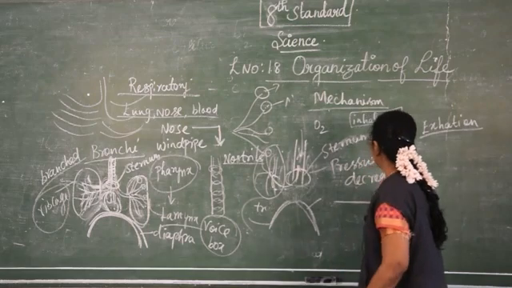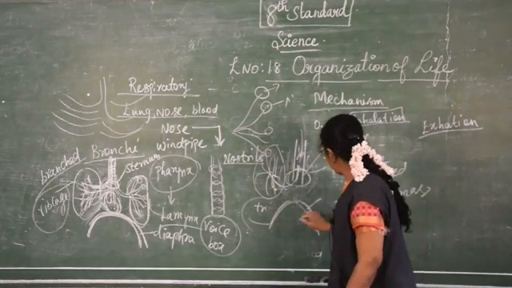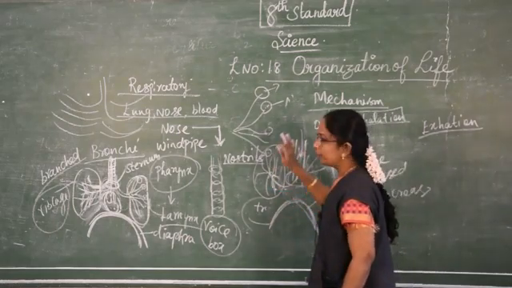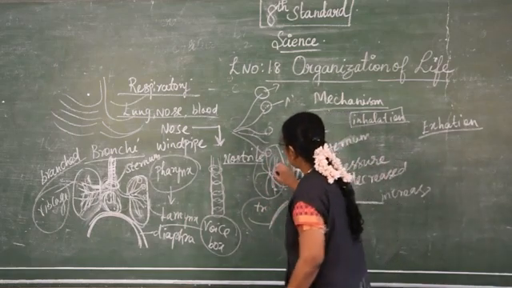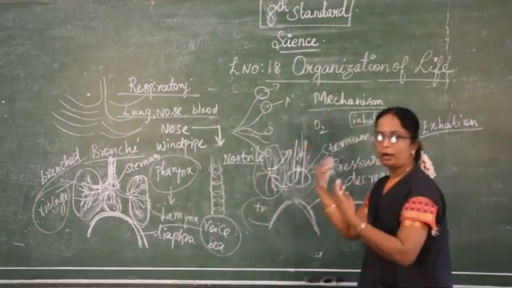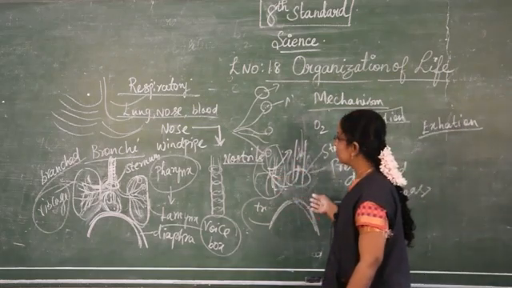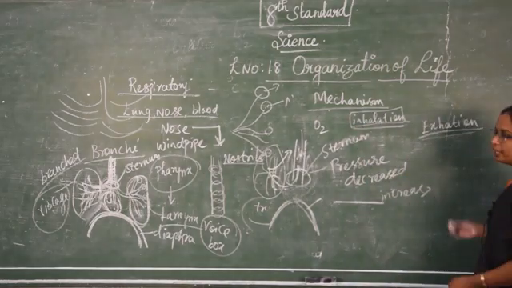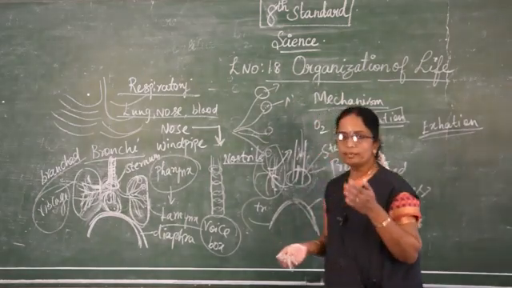So the pressure becomes increased, and the flattened diaphragm becomes dome shaped. All the parts come to their original position. So automatically the gas which entered into the lungs will be pulled out. It will come out of the lungs through the blood vessels. So these are the two processes: inspiration or inhalation, and expiration or exhalation.